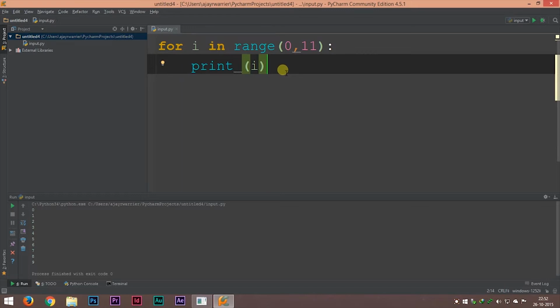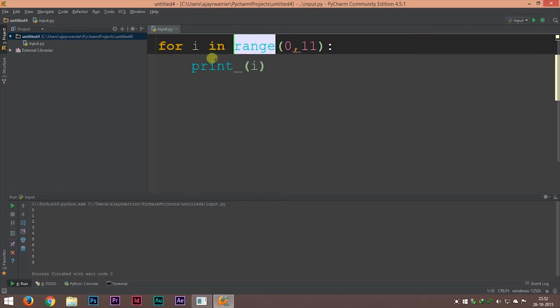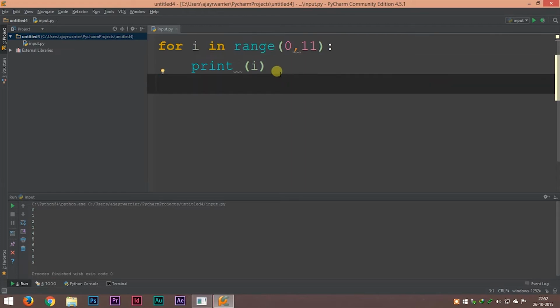Now there are different ways of using for loop. Instead of using in range with for loop, there are many other ways in which you can use the for loop. But we cannot learn all of it at the same time. This is the very basic usage of our for loop. There are many more ways in which we can use for loops. You will learn that later in this course. So since we are just starting out, this is all you need to know for now.